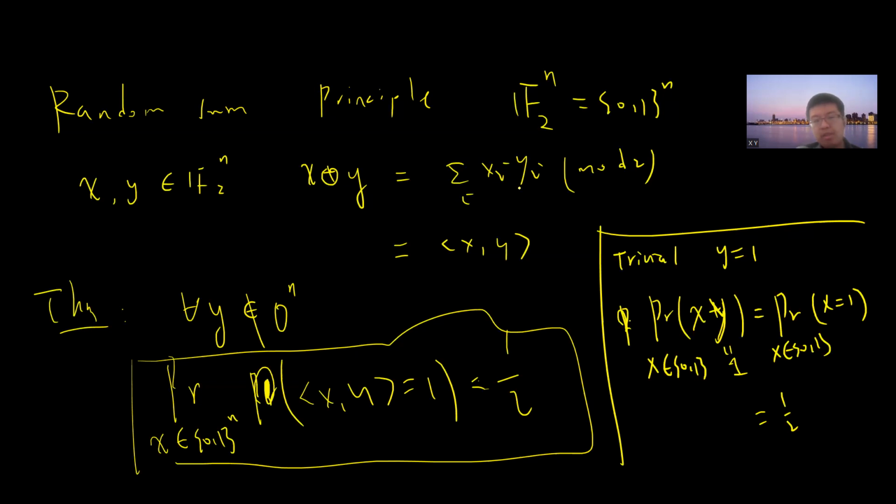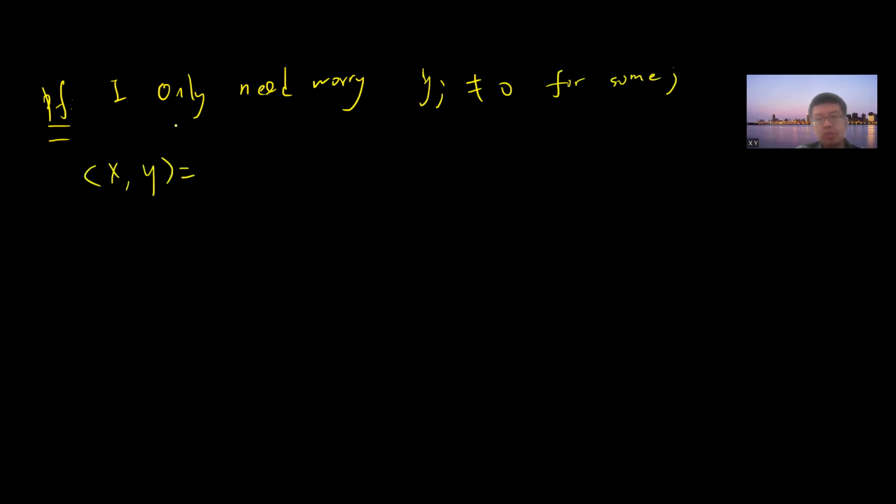Now let's consider the sum. If y_i is 0, then I don't care. It doesn't contribute to this number. So I only need to worry about y_j being non-zero, for some j. Then this sum can be computed as the sum of x_i y_i where i differs from j, plus, because y_j is non-zero, it must be x_j. Let's say the first part is called c, so the sum is c plus x_j. c is either 0 or 1.